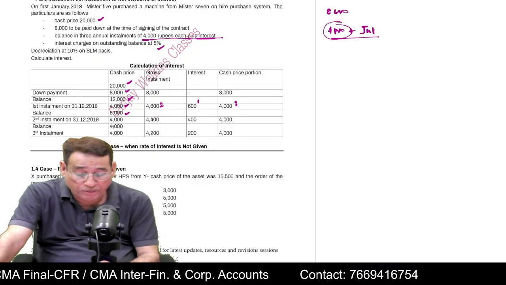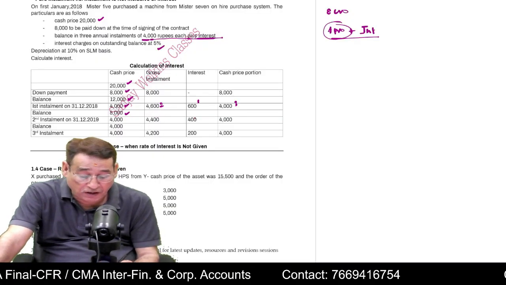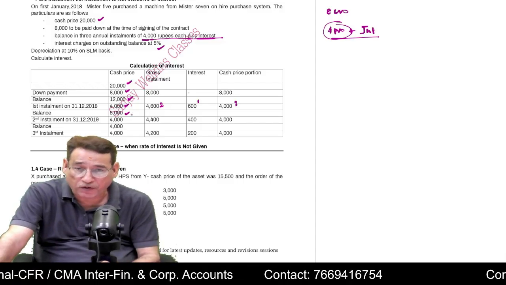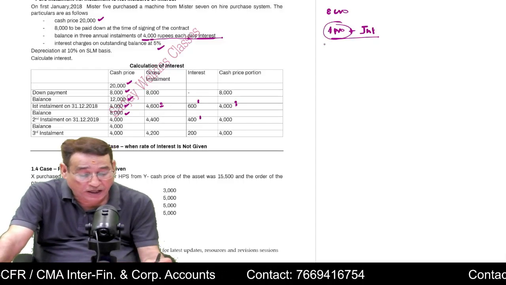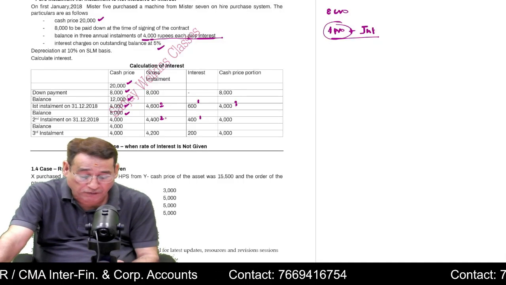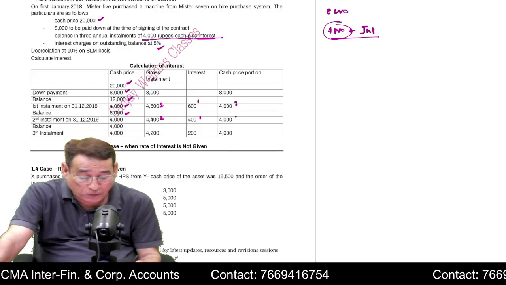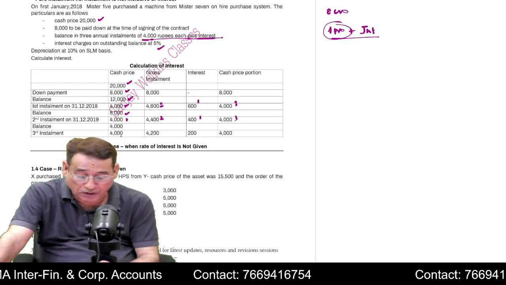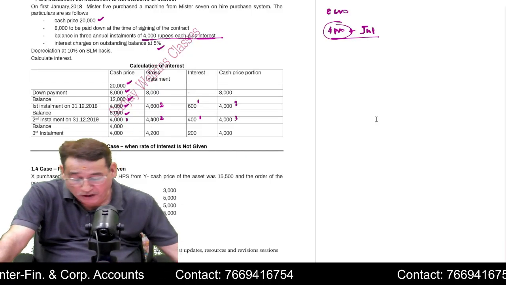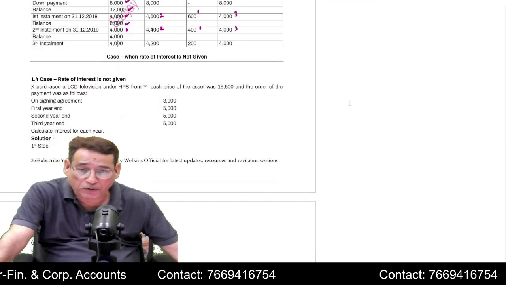For example, in the next year, at the end of the year, you first compute the interest, that is 5% of 8,000, and then you add it to 4,000. Your gross installment will be equal to this much. Your cash price portion will be equal to this much. You subtract and so on. So this is how under the pure installment method you are going to compute the interest.